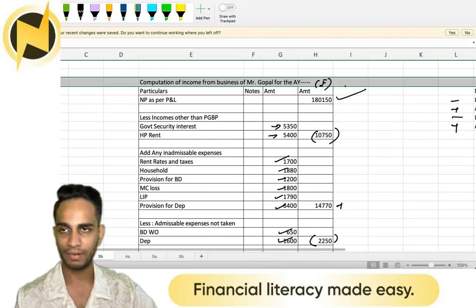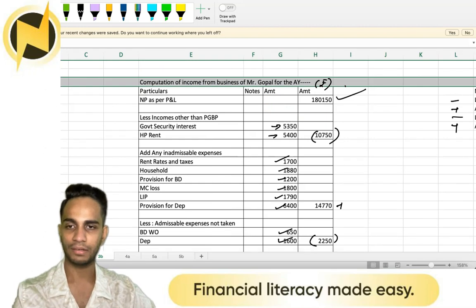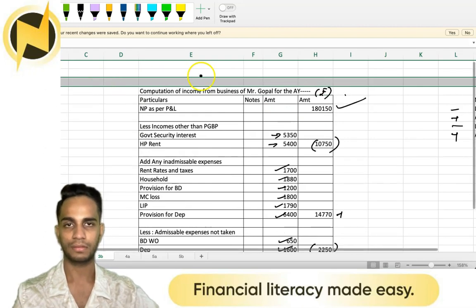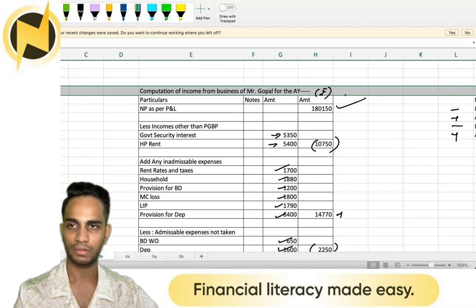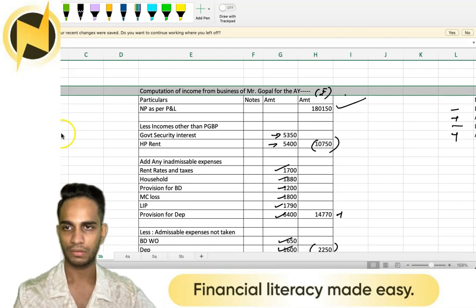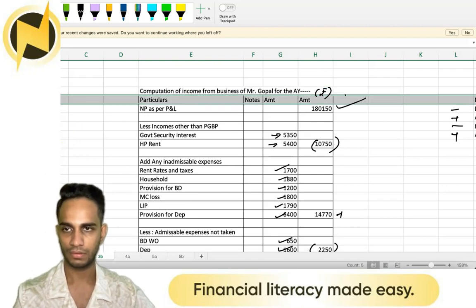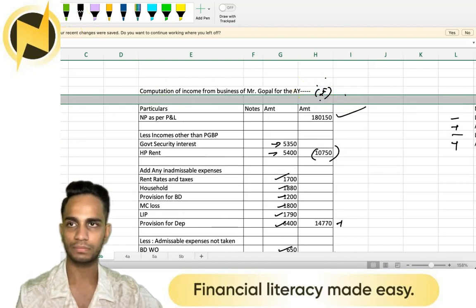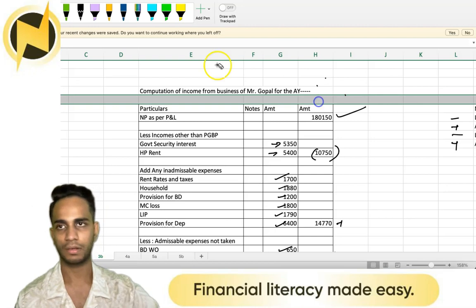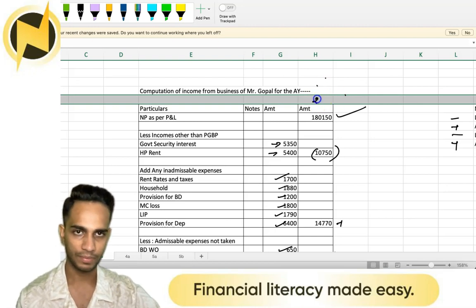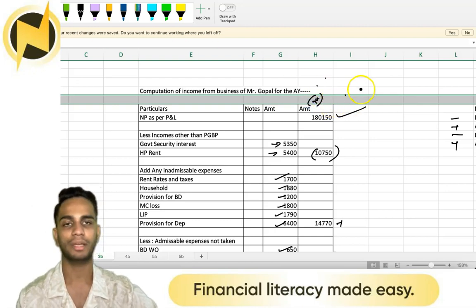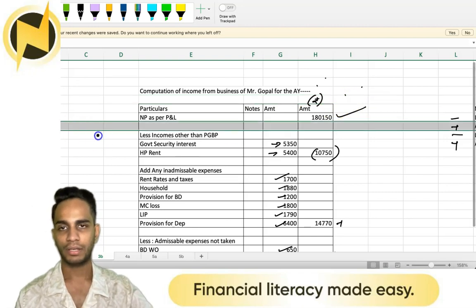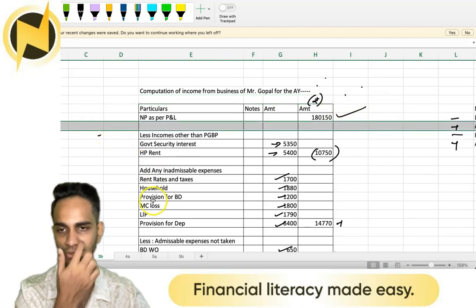So ideally you can leave a line and write the rupee sign right below the heading but above your table. Alright, that is 3B.